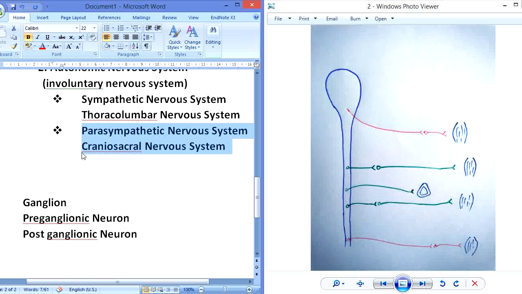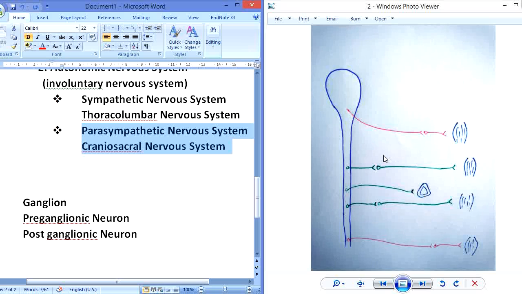This is called the craniosacral nervous system because in the parasympathetic nervous system, the nerve always arises either from the cranium or from the sacral region. You can see over here that the nerve arises from the cranium or from the sacral region, from any part of the sacrum or from any sacral nerve. Any parasympathetic nerve fiber will not arise from any other part of the spinal cord. It can only arise from the sacral region.